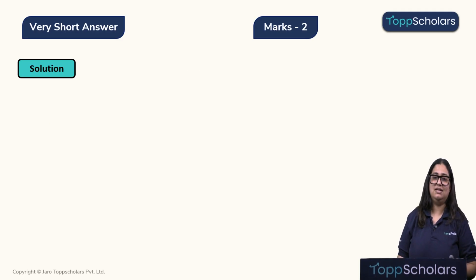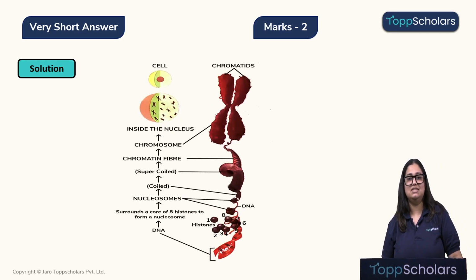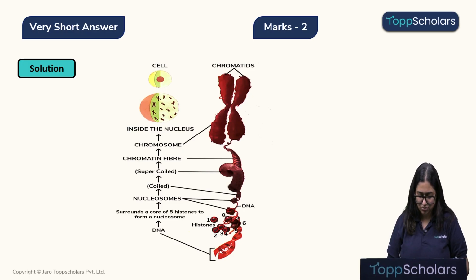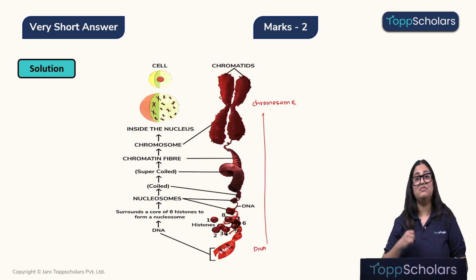Let's look at its diagram. So children, we can see over here, this is my normal regular DNA and these are the histone proteins. Like I told you, they are like a ball. You can see how this DNA is being wrapped around these histone proteins, which leads to its condensation further, and from a DNA we will get a chromosome, because we have condensed it so much.